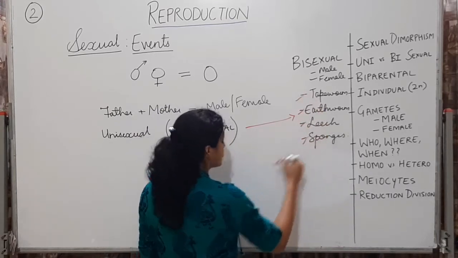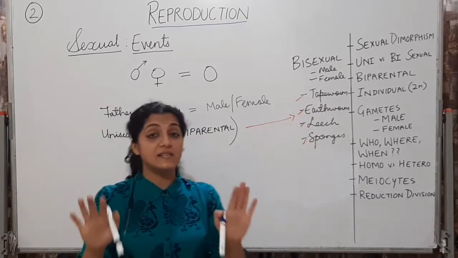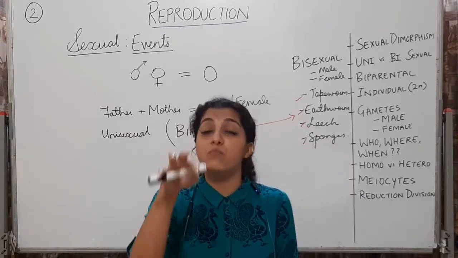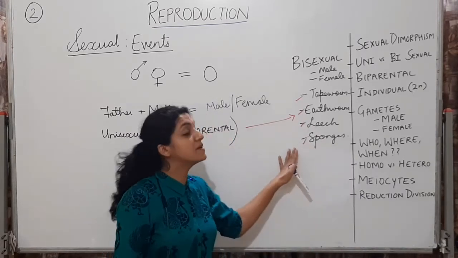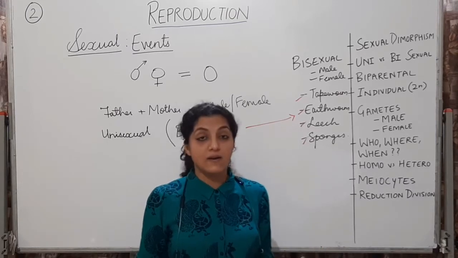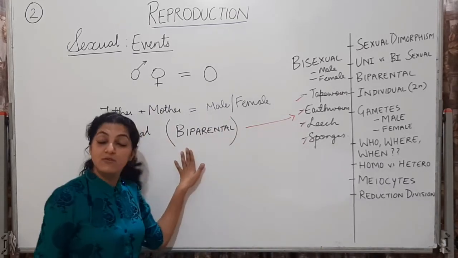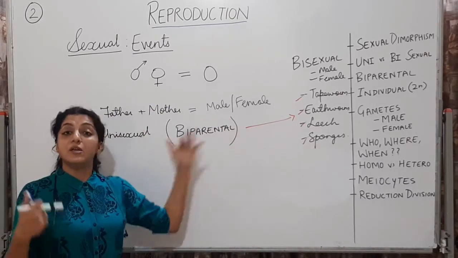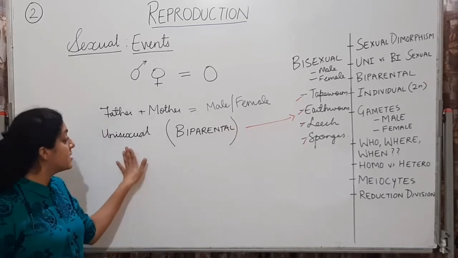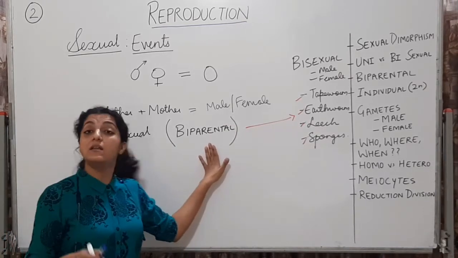Okay, exceptions to the rule. Like every rule has an exception and that exception proves the rule. So you have to remember this exception over here. Alright, so individuals can be unisexual, can be bisexual. Humans का देखो तो आपको unisexual ये term समझेगा, biparental ये term समझेगा.